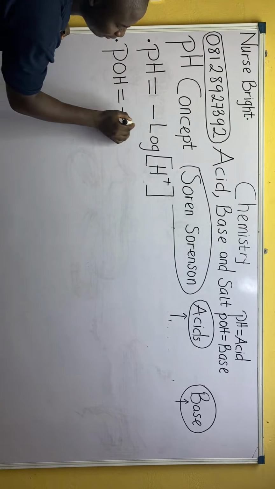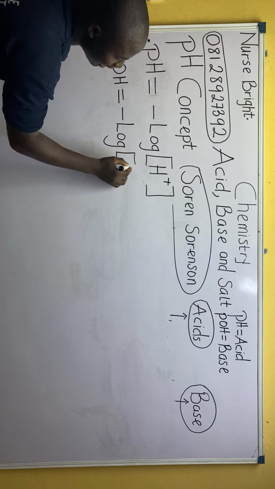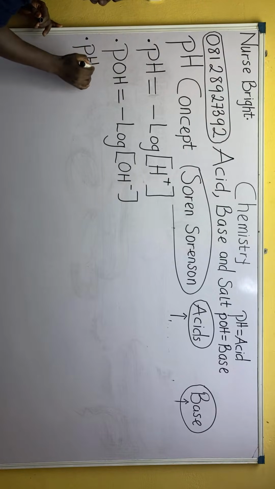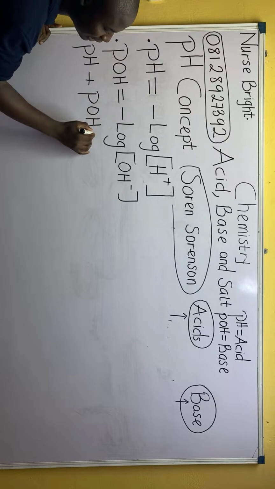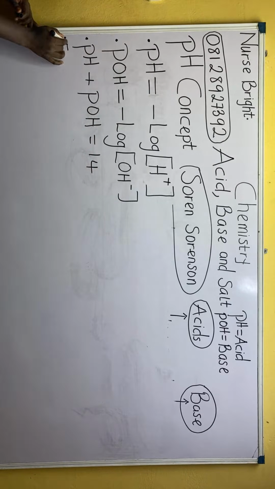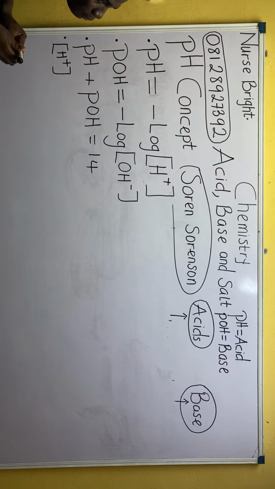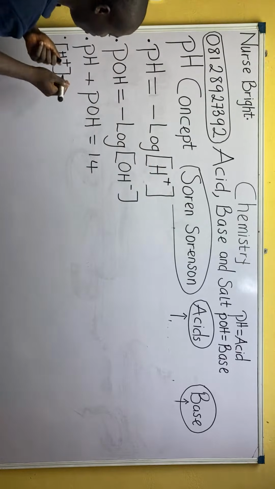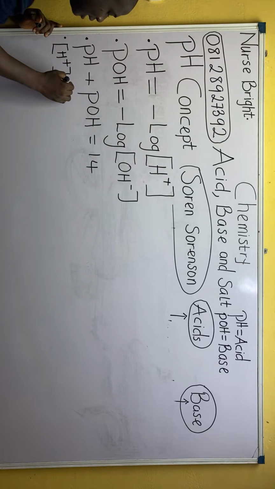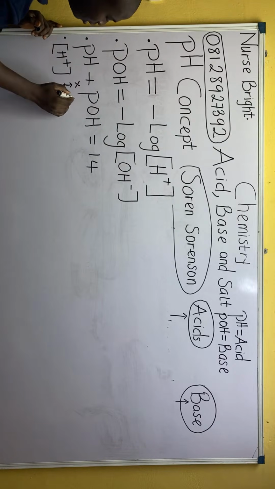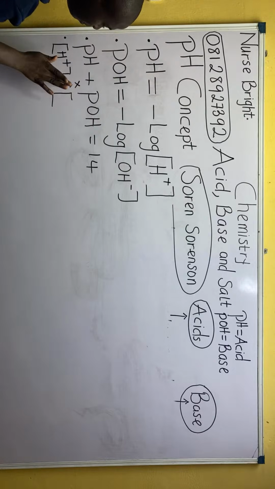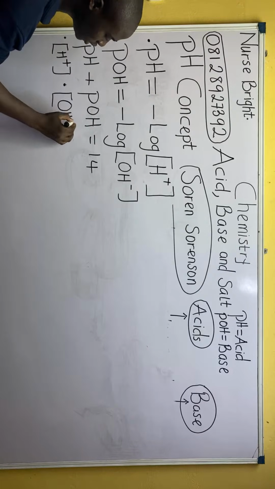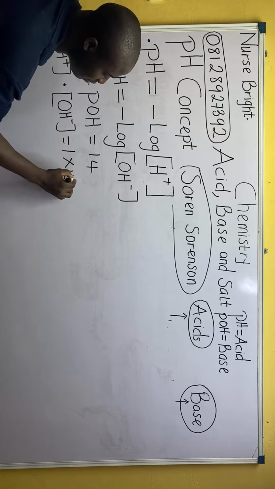I'm going to explain. It is simply minus log of the bracket OH minus, whereby the addition of pH and pOH will give us a value, and that value is 14. Whereas the multiplication of H plus, I'm going to explain what these things mean, just relax. When you multiply this bracket H plus with, in maths, a dot can mean times. Do you understand? So the multiplication of H plus times OH minus will give us a value which is 1 times 10 raised to the minus 14.